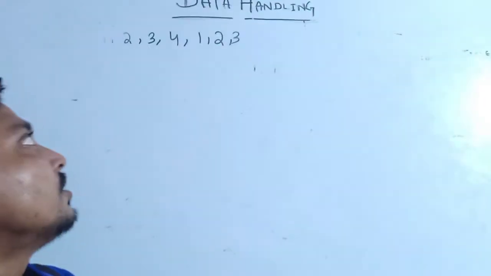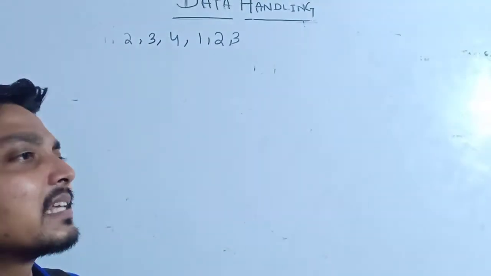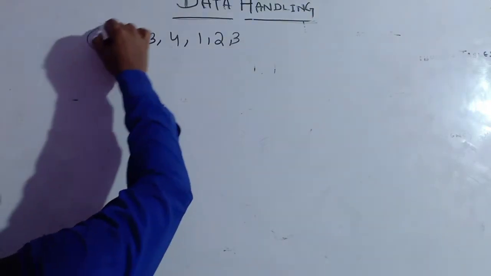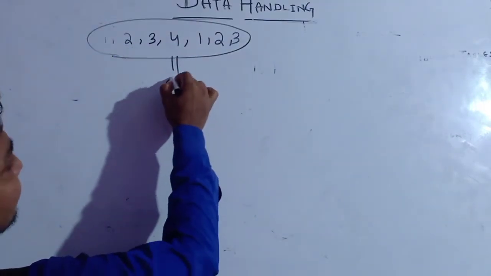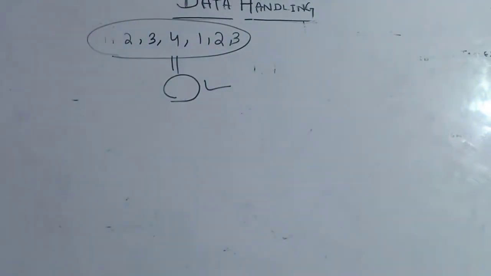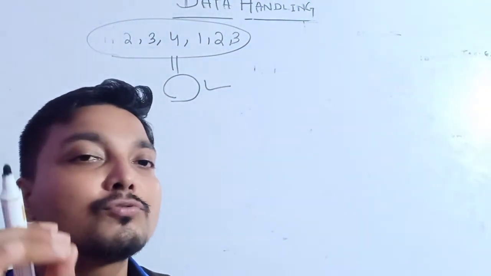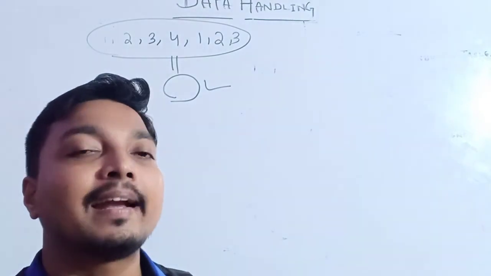Understood or not understood? So here it is a group of data, a collection of data is given. Central tendency means from this you have to tell me a single value which will represent this collection. From this collection you have to choose one value which represents the total data.